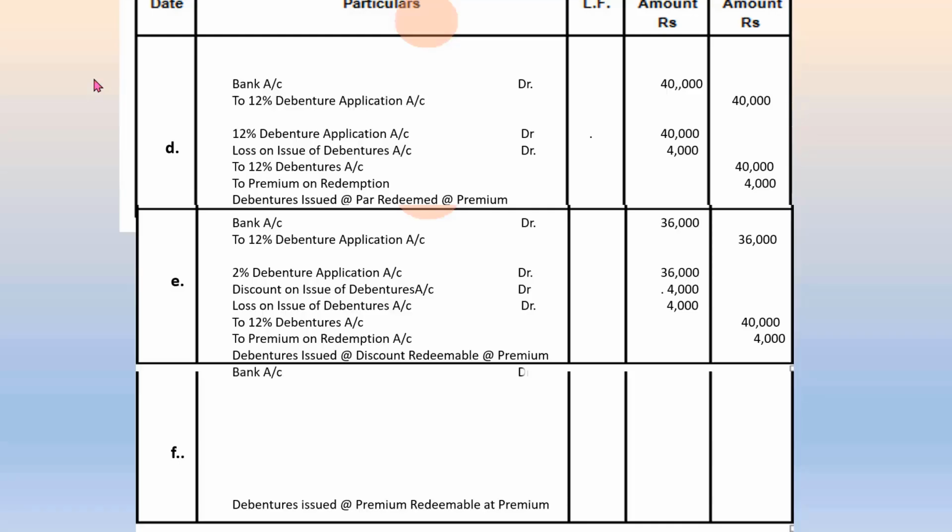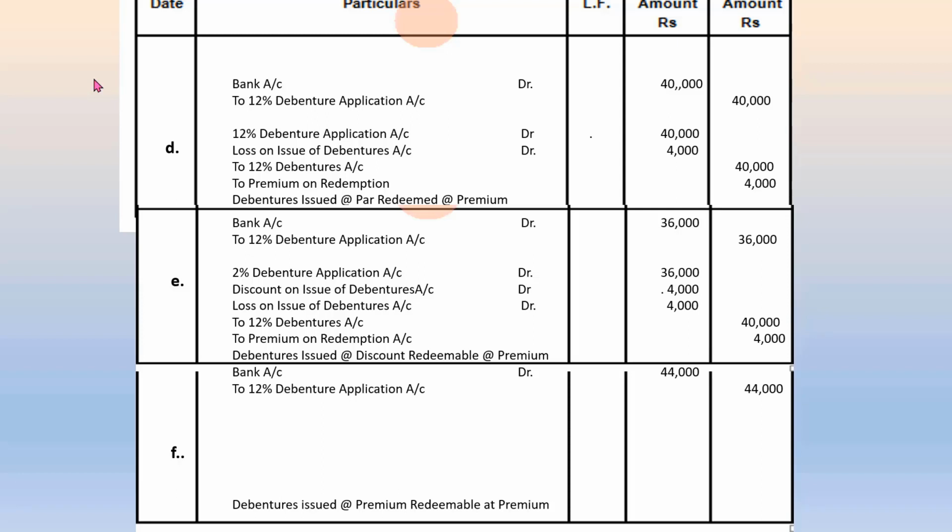The first entry will be the same: bank account debit, debenture application account credit. Only the amount will be more than the face value of the debentures. This is because the debentures were issued at a premium.